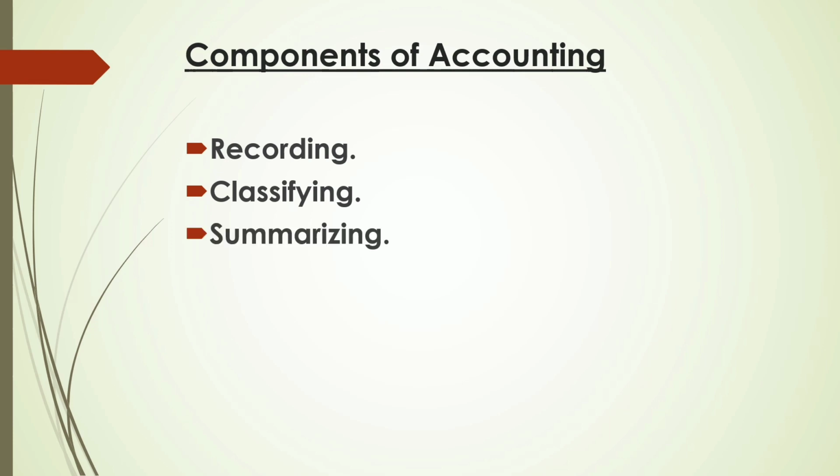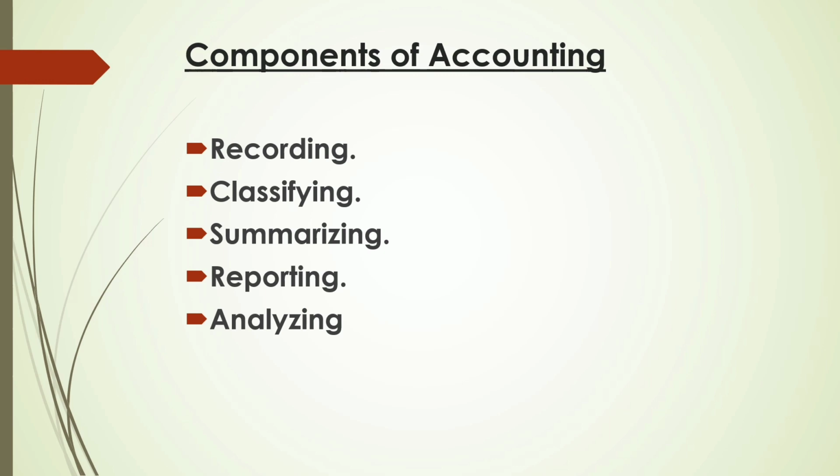Now after this, we are to sum them up. That is, after the basic records have been suitably classified into groups, the information provided by these groups is summed up into accounting statements. Examples of these accounting statements are the statement of profit and loss and the statement of financial position. Now, after this, we are to report them to the owners of the business for them to analyze and, based on this, make decisions for the organization.